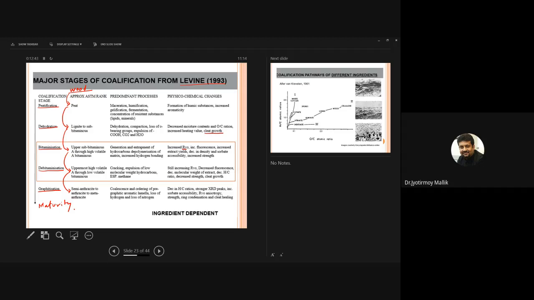So you can see that the cleats still grow from the bituminization process to the debituminization process, but during graphitization, actually cleats heal. You don't find a lot of cleats in the anthracite variety of coal. So the maximum amount of cleats, the fractures which provide permeability to coal bed, are basically present in subbituminous to bituminous rank of coal.